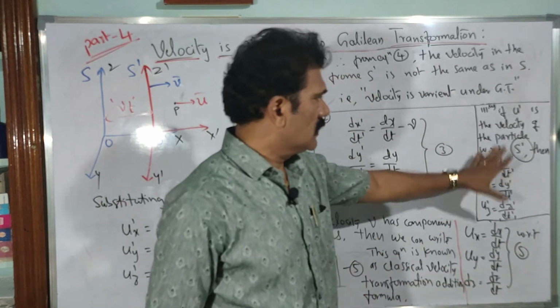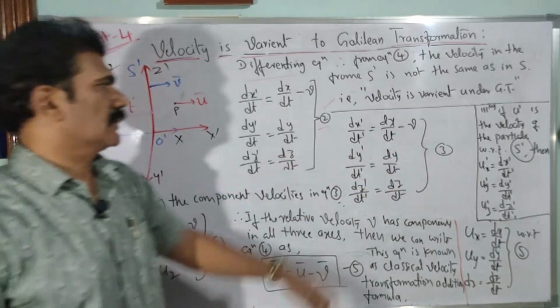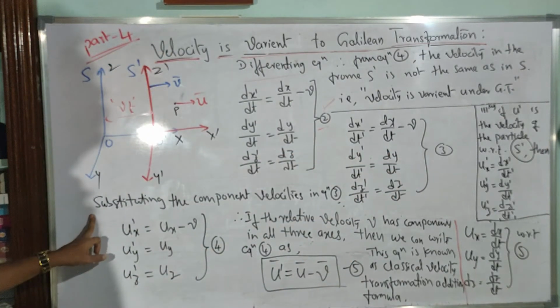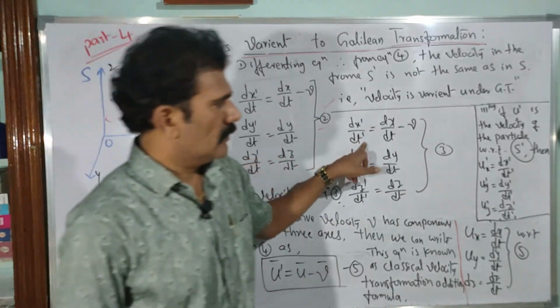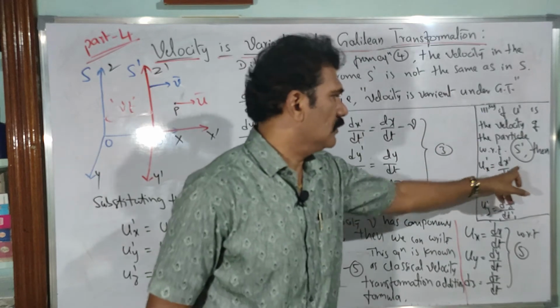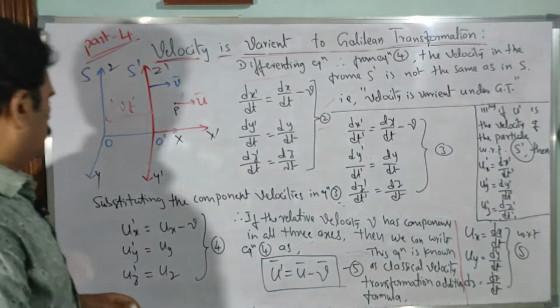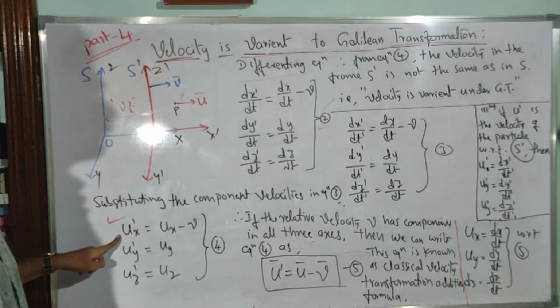Okay, substitute these component velocities now in equation 3. Consider that equation 3. So we have in the left hand side dx dash by dt dash. So what is that now? As per these component velocities, dx dash by dt dash is equal to ux dash, right? So here I am writing this left hand side as ux dash from equation 3.